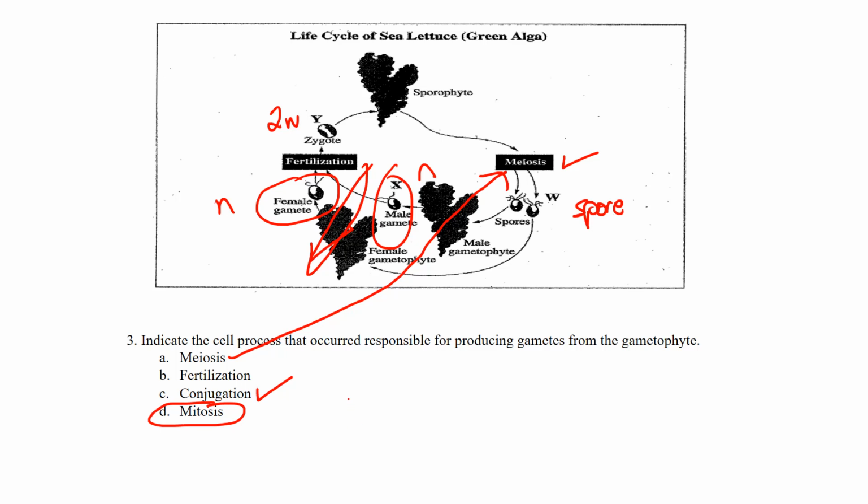Okay, so again, these types of questions typically will ask you what parts of the alternation of generations are diploid, haploid. They'll maybe ask the processes. So where did meiosis occur? And we know the only time it occurs is to produce the haploid spores. Or they might ask you the chromosomal number based on whether or not they're diploid or haploid.